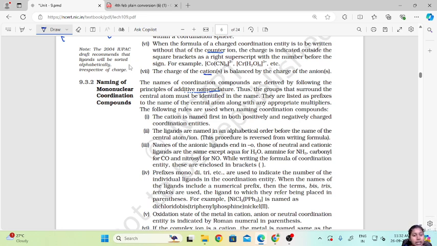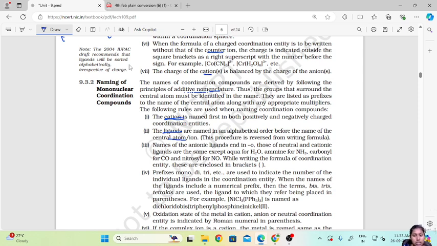First, the cation is named first in both positively and negatively charged coordination entities. So whenever there is a coordination entity, first you have to name the cation, whether it has a positive or negative charge. Second, the ligands are named in alphabetical order before the name of the central metal atom or ion. According to alphabetical order, whichever ligand is first, you write the name of that ligand. After that, the name of the central metal atom or ion will come.